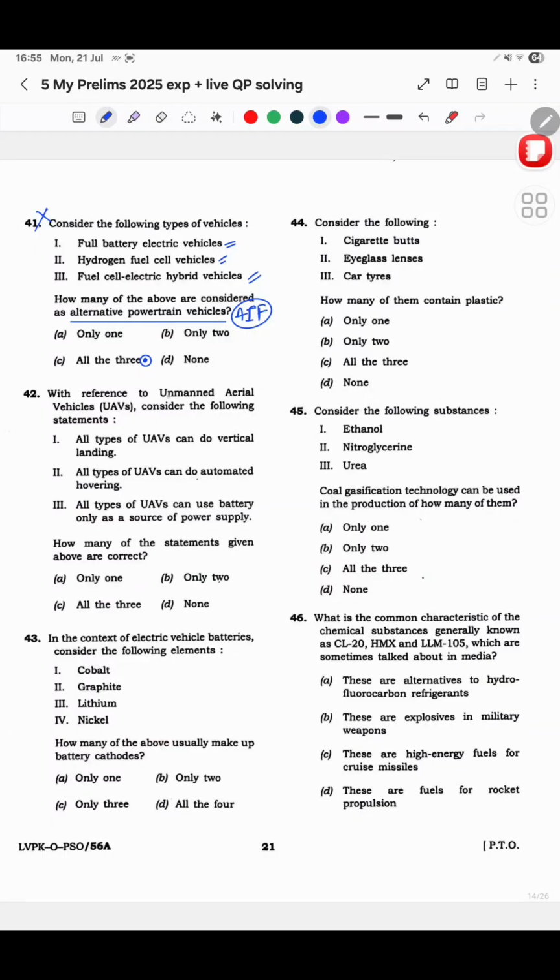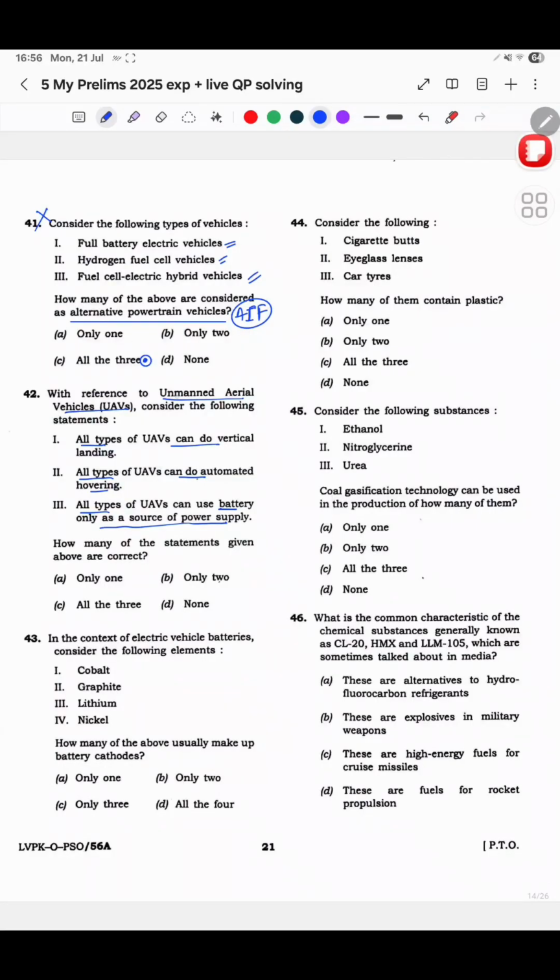Now with reference to UAVs, consider the following. All types of UAVs can do vertical landing, all types can do automated hovering, all types can use battery supply as a source of power. First of all, gone are the days where such extreme statements can definitely be wrong. I think last year also there was a question on bacteria or virus, I'm not sure, but such a question was actually correct.